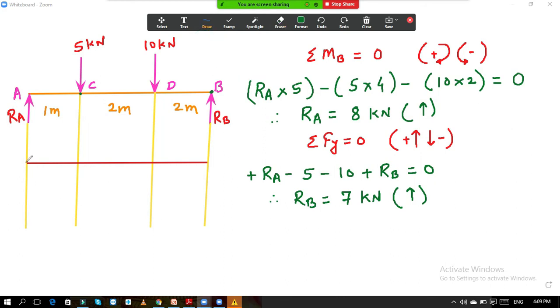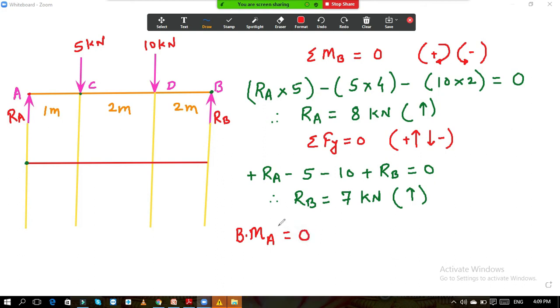So now here at this point A, what is the bending moment at the point A? So I will write here bending moment at point A is equal to... Where we need to calculate the bending moment, at that point we always take the section. If I take the section just ahead of this point, then the distance between the section and the point is nearly equal to 0. So the bending moment at this point is 0.